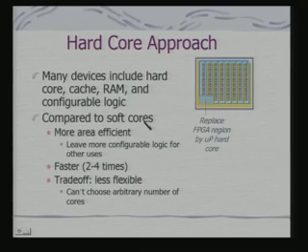Compared to soft cores, it can be more area efficient because you are designing the processor once in the most efficient fashion, and leave more configurable logic for other uses, because in the other case the processor itself is consuming the configurable logic block. It can be faster because you can have an optimized implementation of the hardcore CPU, but the trade off is obviously that it is less flexible; you can't choose an arbitrary number of cores.